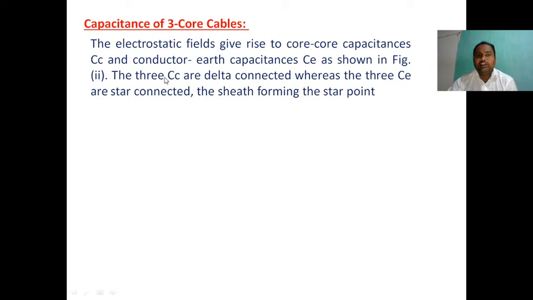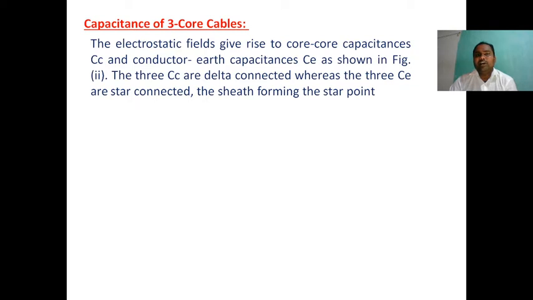You see the three Cc are delta connected, whereas the three Ce are star connected. Now the conductor-to-earth capacitance: how many will exist? That is also three.